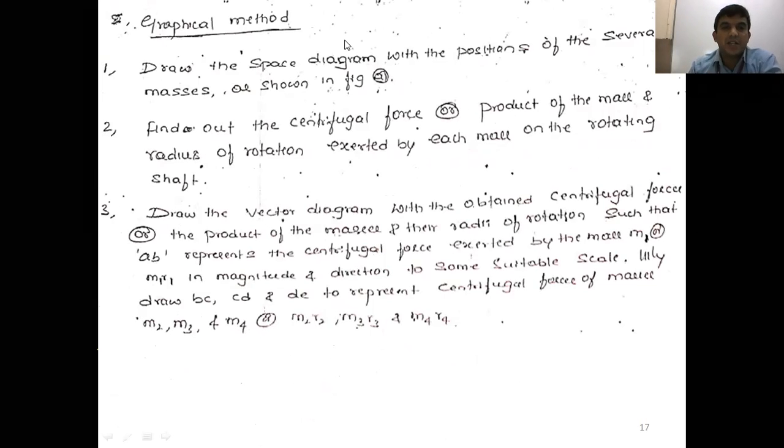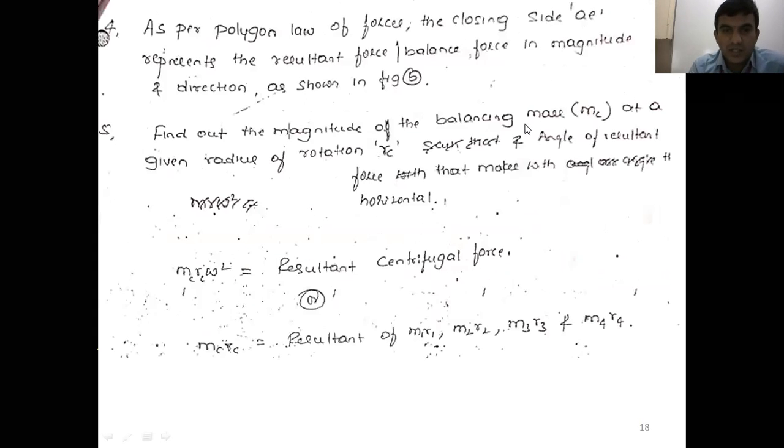Next one, the graphical method. When you go for the graphical method, first draw a space diagram showing each position of the several masses. Don't bother about the mass and radius of rotation, the length and its quantity; be careful about the angular position. Second, construct the table. In the table you have the serial number, the mass in kg, the radius of rotation, and the product of mass and radius. The fourth column is the orientation, the angular position. Then the centrifugal force divided by omega square. I think you should remember this table.